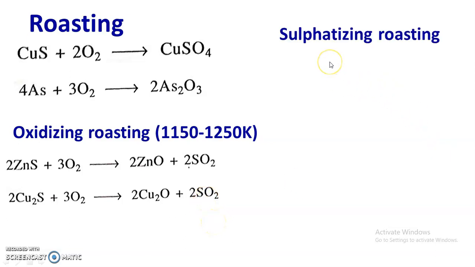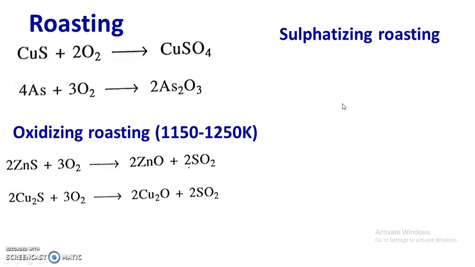The next type is sulfatizing roasting. During sulfatizing roasting, sulfides are converted into sulfates. Now in this type of roasting, metallic sulfate is formed rather than oxide.